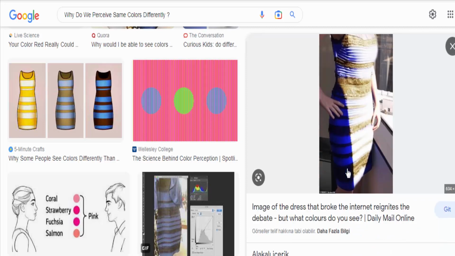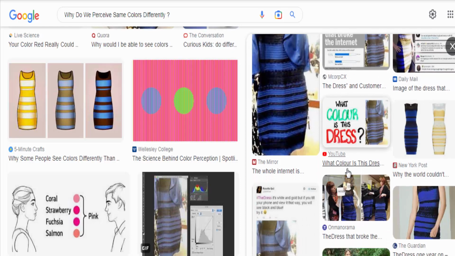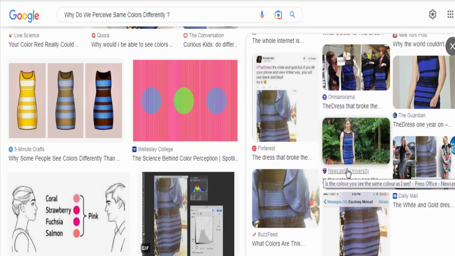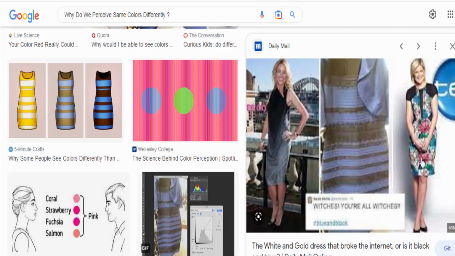Lighting conditions. The lighting environment can significantly impact color perception. Colors can appear different under various lighting conditions, such as natural daylight, incandescent lighting, fluorescent lighting, or computer screens. The color temperature, intensity, and quality of light sources can affect how colors are perceived.